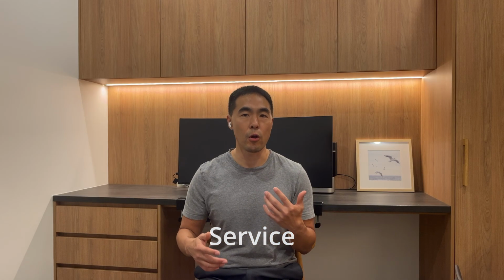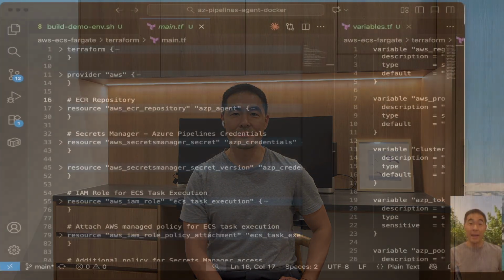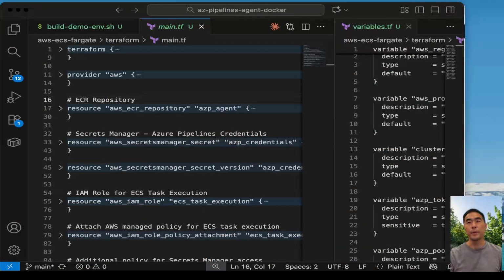It's great for long running agents that need to be always available. For this demo, we'll use tasks, running them on demand. We'll explore services in another video where we'll look at scaling and persistent agents. Let's look at our Terraform deployment.